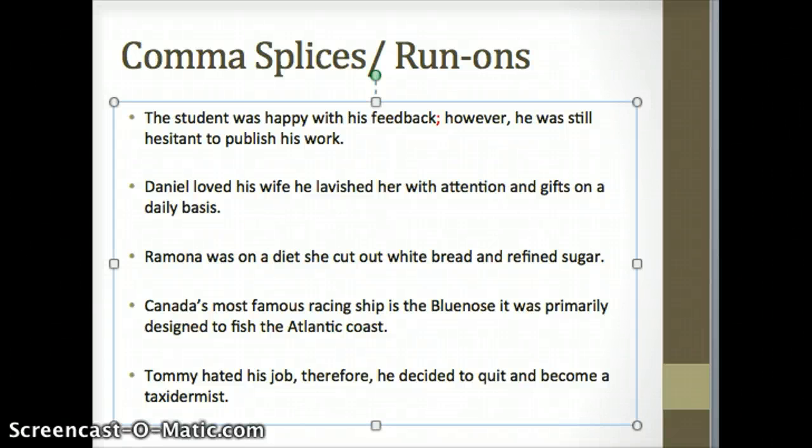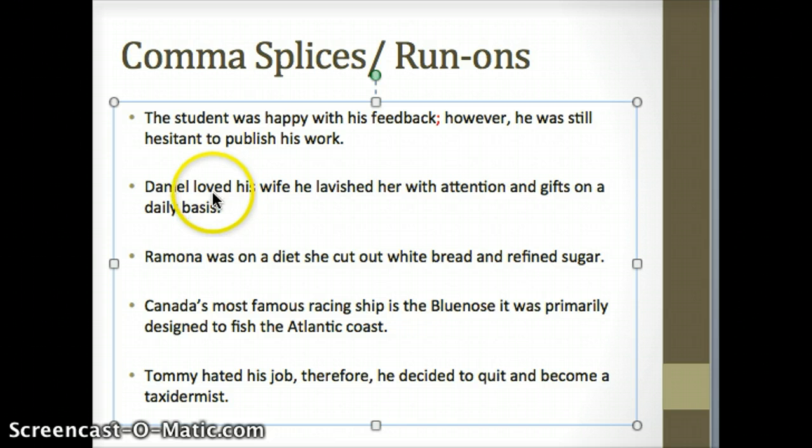Okay, so let's finish correcting these examples of common comma splice sentences. The second one we were talking about: Daniel loved his wife. He lavished her with attention and gifts on a daily basis. When reading out loud, we break it up where we think it should be two separate thoughts. We know Daniel is the subject of the sentence.